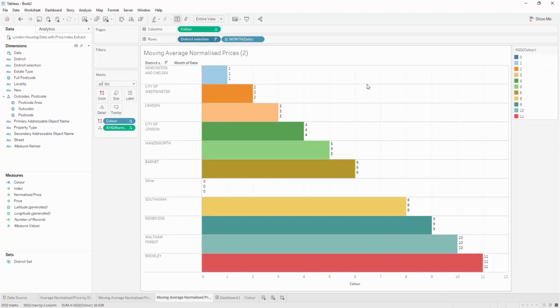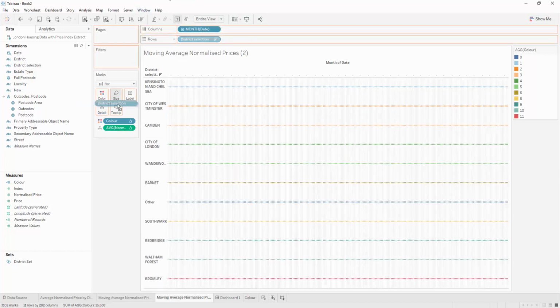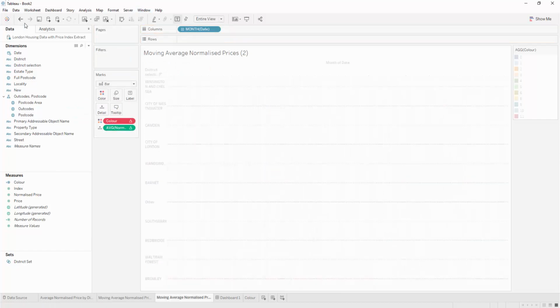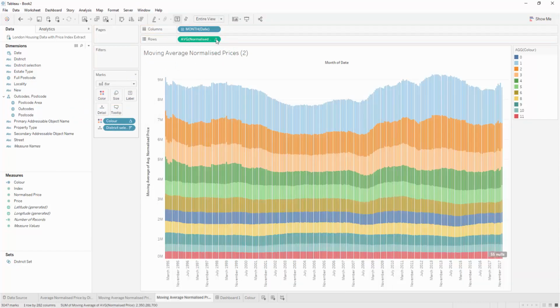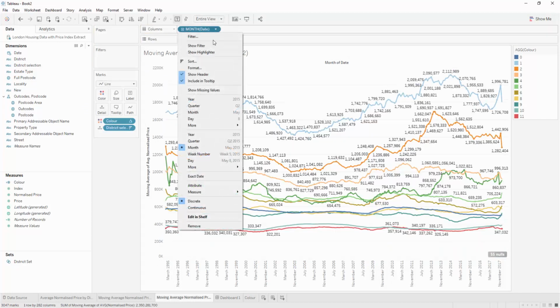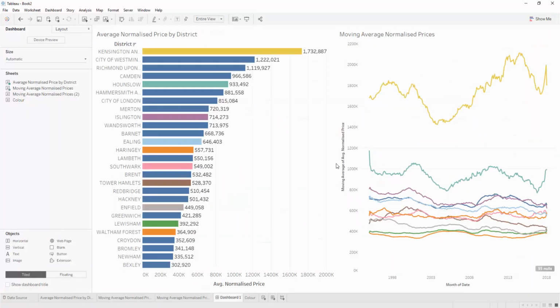So you could try and go and apply this in the other sheet, but personally I find it much easier to just rebuild the viz from here. Oops, I meant to put this on detail and then put this back here and then make it a line. And then make this continuous and remove the text. And so now we have these two views.